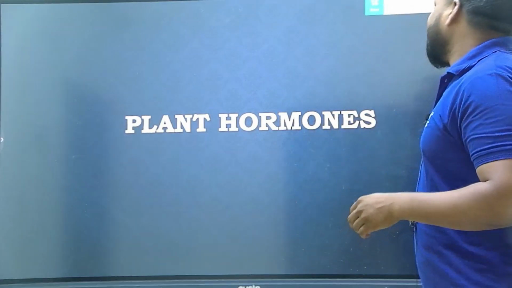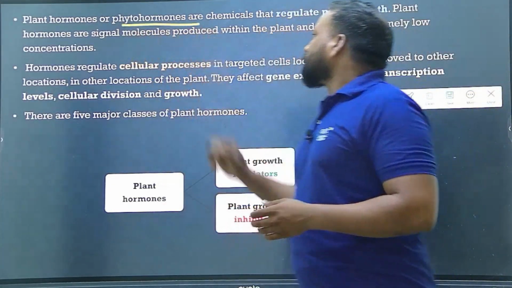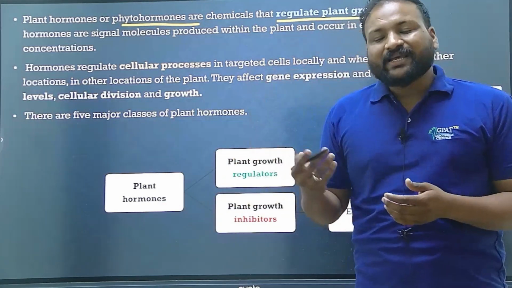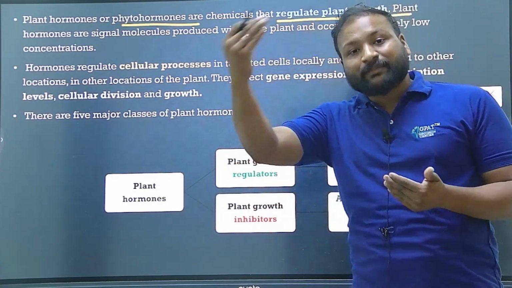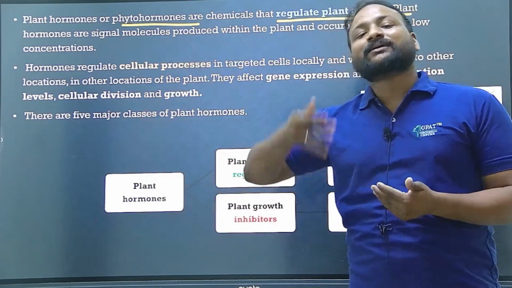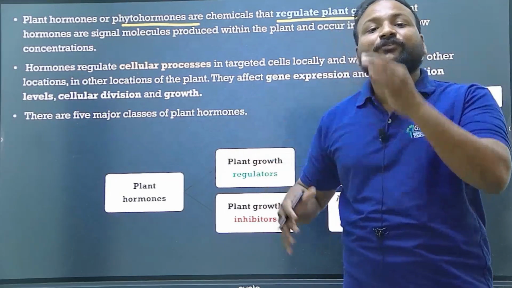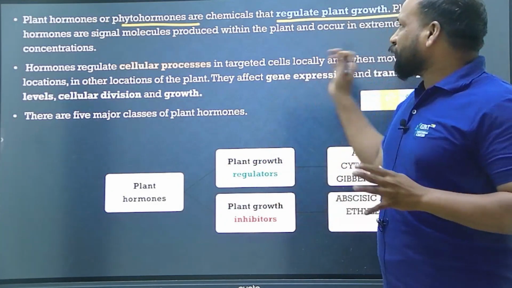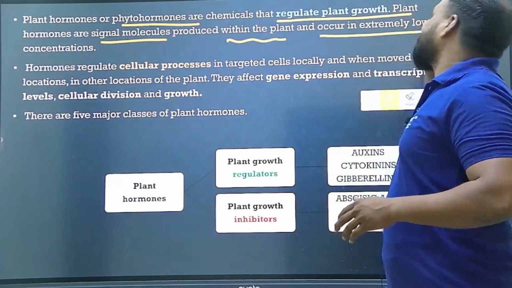Let us start the plant hormones topic by considering all pharma competitive examinations. As I told you, plant hormones, also known as phytohormones, are chemicals that regulate plant growth. Majorly in a plant, we need the plant to grow enough to give secondary metabolites, thereby fruits and other essential things. So ultimately plant hormones are mainly required to regulate growth. They are signal molecules produced within the plant and occur in extremely low concentration.